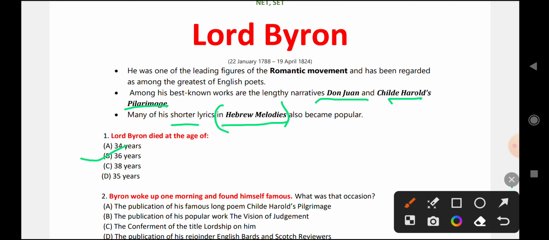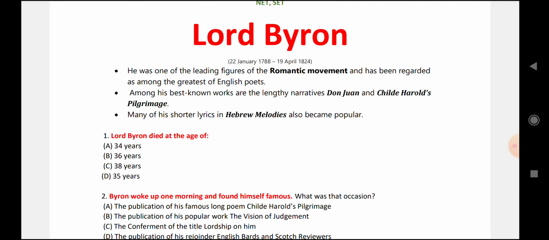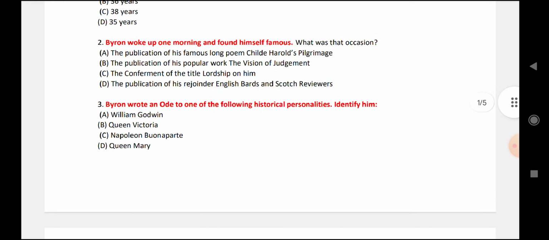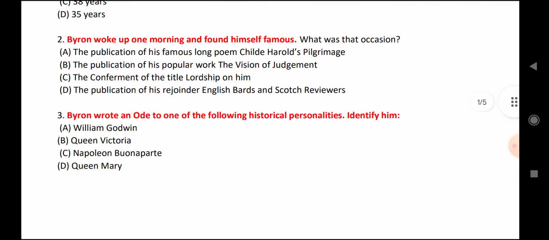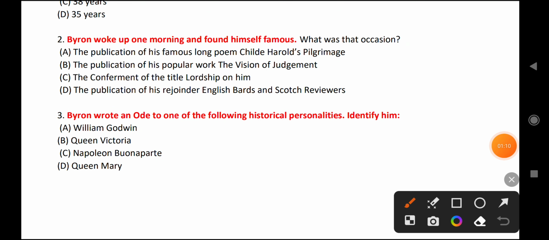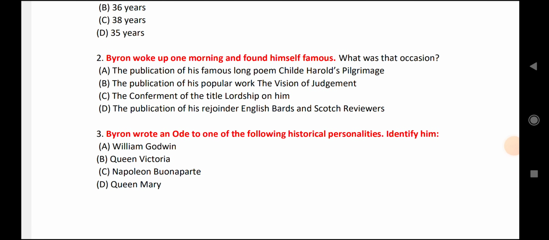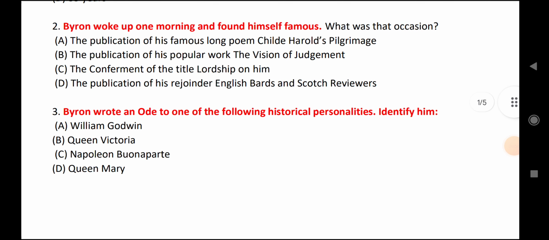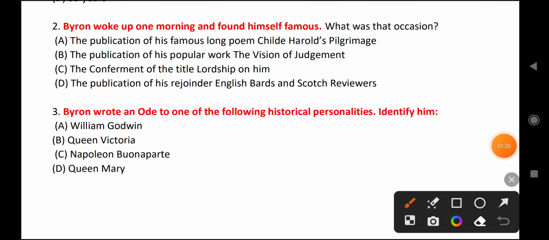Next question is Byron woke up one morning and found himself famous. So what was the occasion? He has himself written about that when he published his long poem Childe Harold's Pilgrimage. He claims that he got up one day and found himself famous. He said this with the publication of Childe Harold's Pilgrimage.